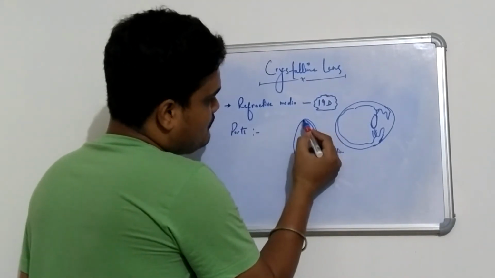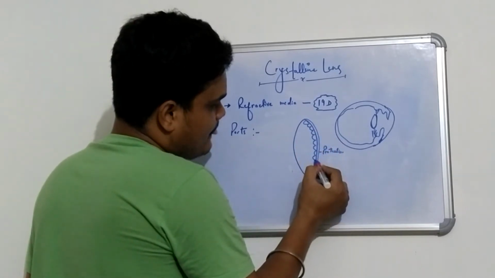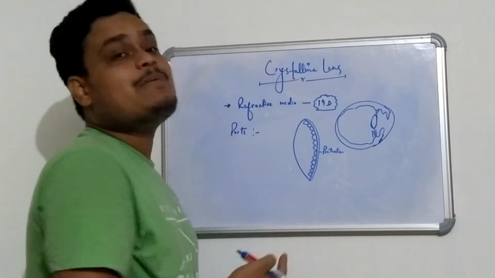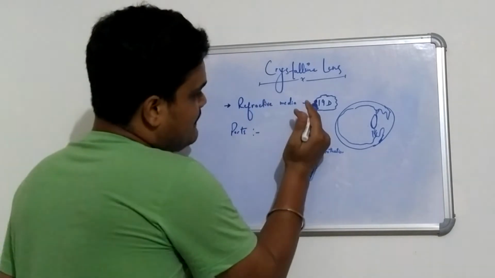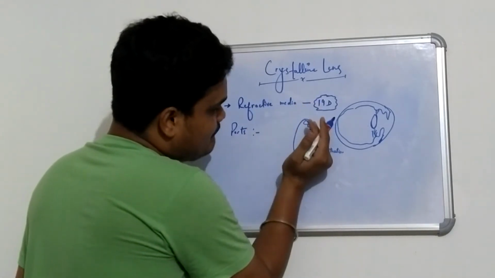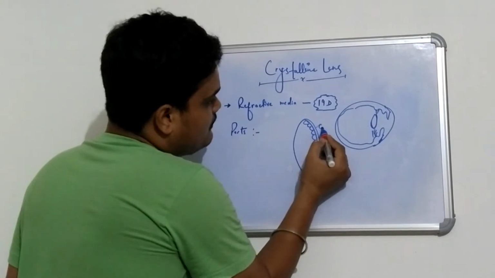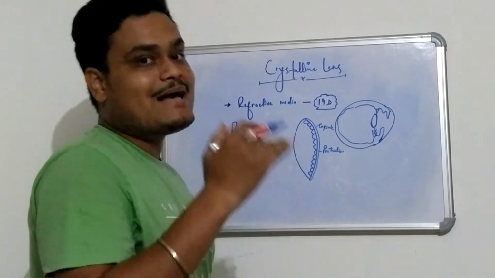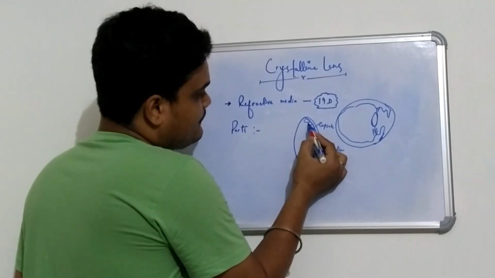Now the purpose of the anterior capsule being placed here is that after the anterior capsule we have the epithelium. As we know, every epithelium needs a basal lamina, that is, every epithelium has to be placed somewhere for support. So this capsule serves the purpose of a basal lamina, and this gives support to the epithelium.